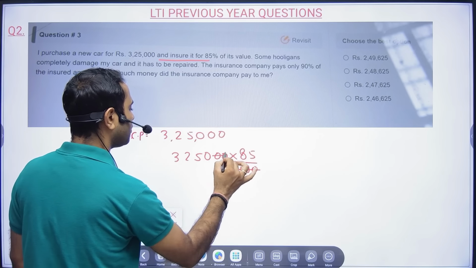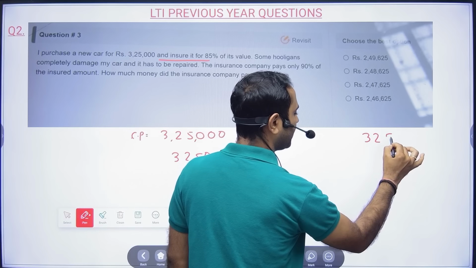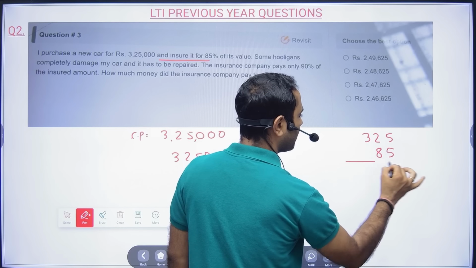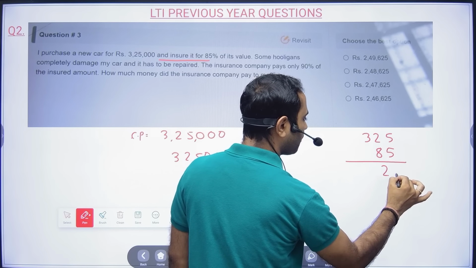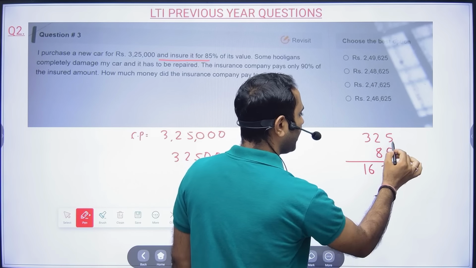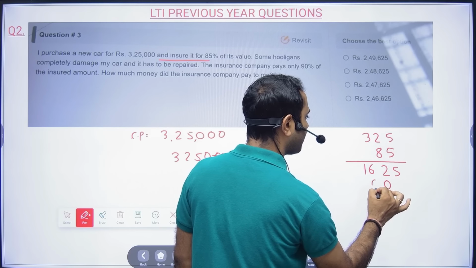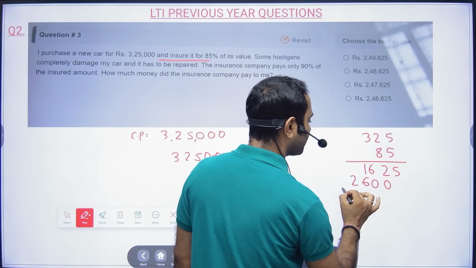So this 20, 20 cancelled. Basically 325 into 85. 25 into 5 is 125. 5 3s are 15 plus 1 is 16. 8 5s are 40, 8 into 25 is 200 and this will be 26.